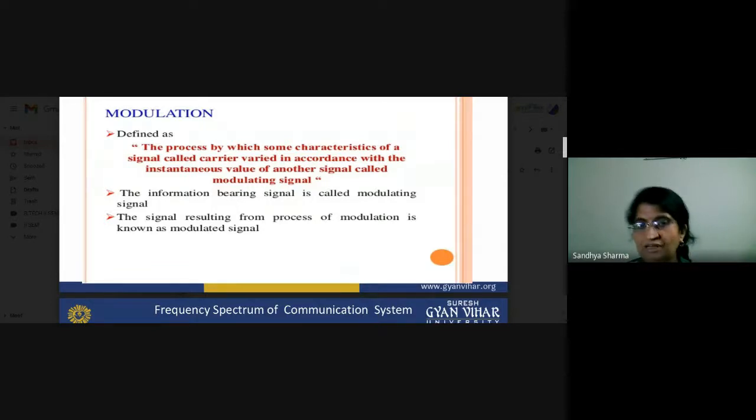Means after modulation, the signal we receive is called a modulated signal. That is the very basic theme of the modulation process. I think it is clear what modulation is and what type of modulation process we are using.